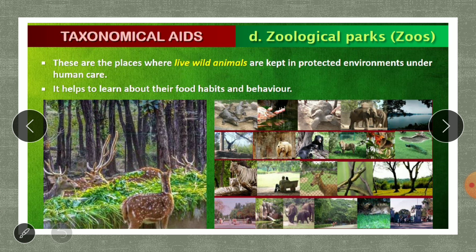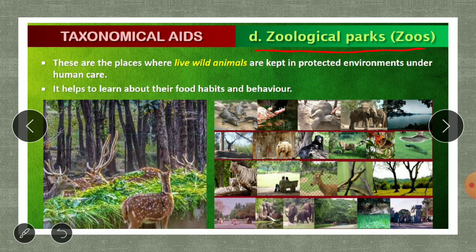Coming to the next one, the zoological park. A zoological park is nothing but the normal zoo that you visit. In Belgaum, you have a small zoo at Butramati, or the famous one, the zoological park in Mysore. These zoological parks exist to protect and study wild animals.